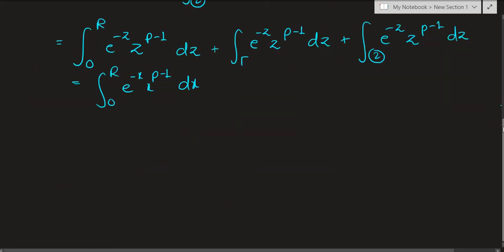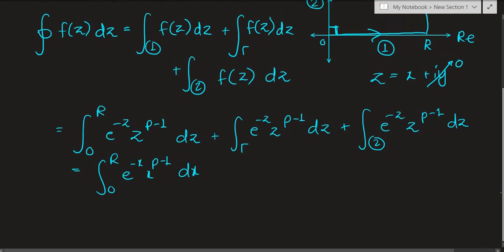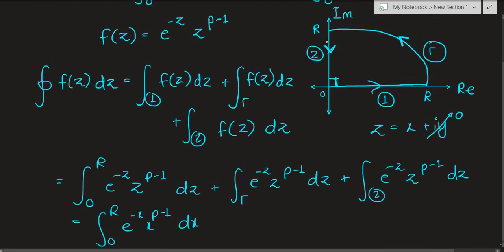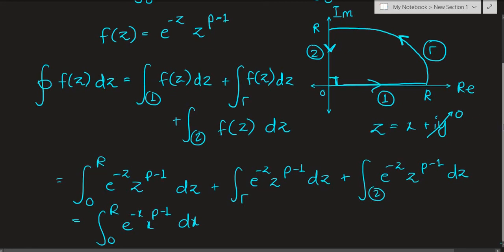And it looks like we are going to have to parameterize path 2 because it's along this. So notice that if you want to describe any point on path 2, we would have to use the parameterization: let z equal ix, because multiplying by i will rotate any number which is on the real axis.